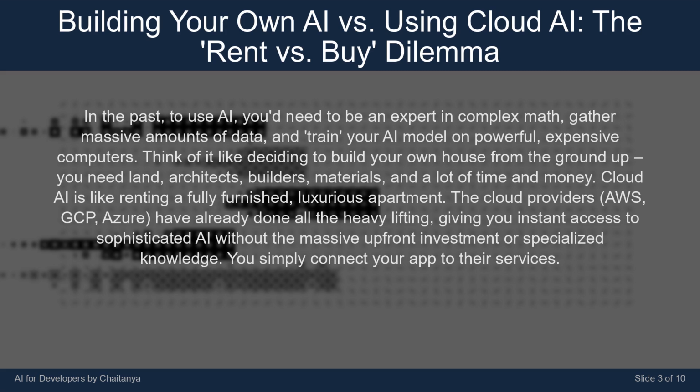Cloud AI is like renting a fully furnished, luxurious apartment. The cloud providers, AWS, GCP, Azure, have already done all the heavy lifting, giving you instant access to sophisticated AI without the massive upfront investment or specialized knowledge. You simply connect your app to their services.